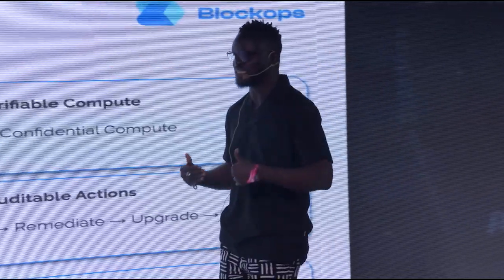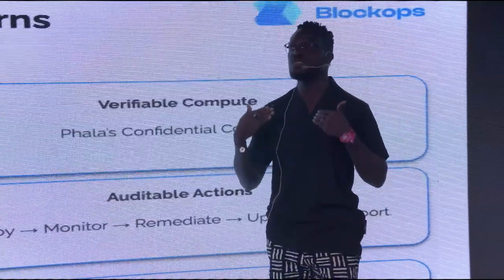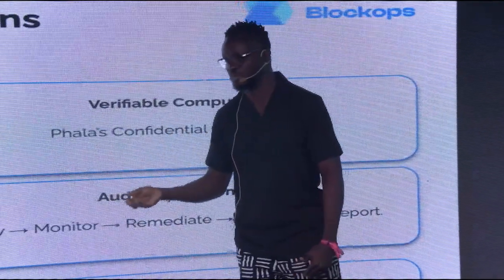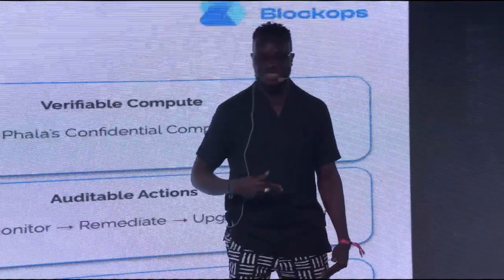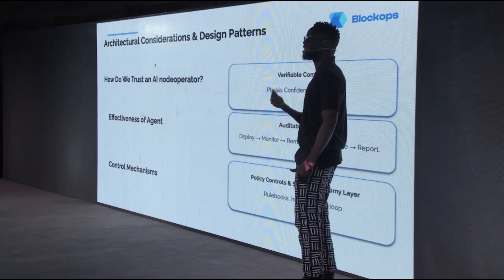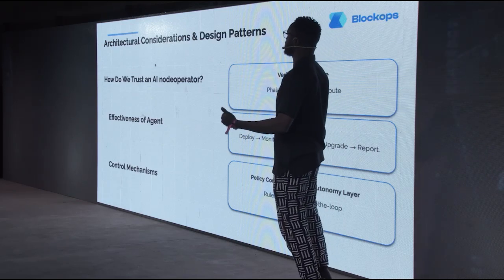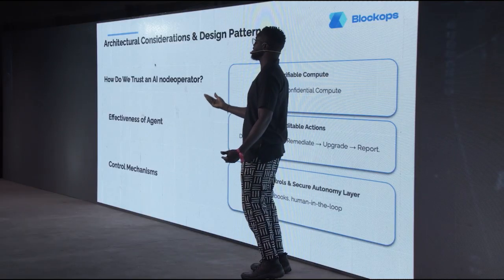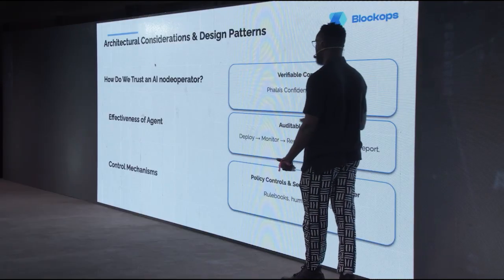And then the effectiveness of the agent. This is a part that is a continuous improvement: how do we make the agent as effective as possible? This is also why we have the economic model around it, because there's an incentive for the agent. We are not creating our agent as the only agent on the platform. More people are also going to be creating better agents. So this is a competitive landscape where the best agent wins. Anybody builds the best agent and it wins.